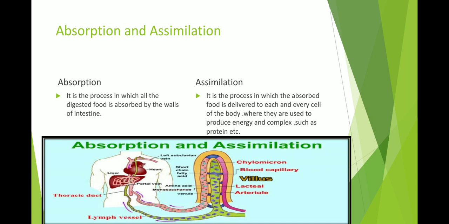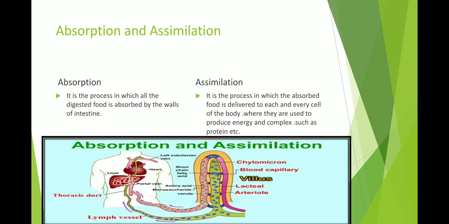You know that the food and energy go into the cell of the body, and the cell converts the digested food into energy in the form of ATP, which is stored in the mitochondria present in your cell. Without transporting the digested food, how can that happen? The digested food is converted into ATP and energy in the cell just because of the assimilation process.